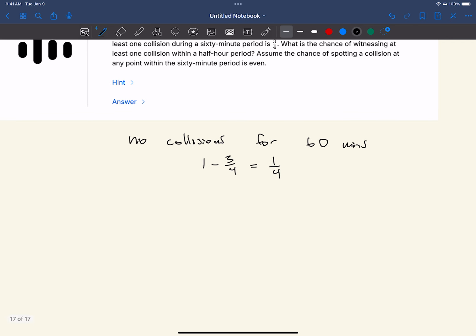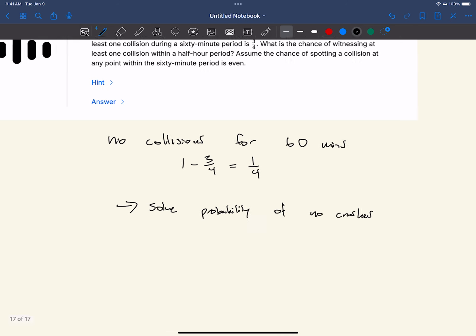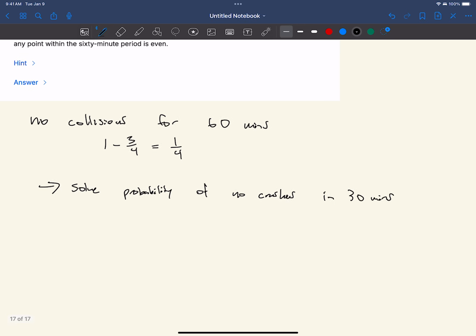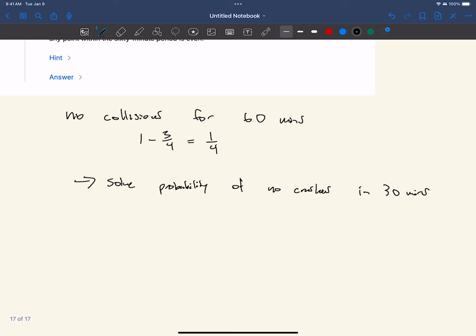Somehow we need to find the probability of there being at least one collision in 30 minutes. We can do this by first solving for the probability of no crashes in 30 minutes, to make this easier on ourselves. And then we can just take the complement, and that will be the probability of there being at least one crash in 30 minutes.